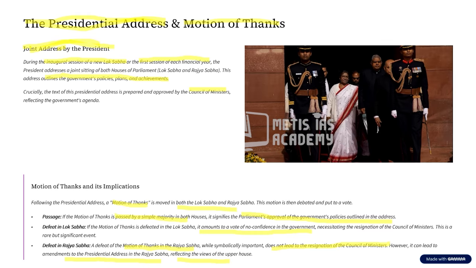Now, in the year 1977, for the extension of the president's rule in Tamil Nadu and Nagaland, there was a special session of Rajya Sabha held. Similarly, in the year 1991, another 2 day special session was also held for the approval of the president's rule in Haryana. Also in the year 2017, it was for the first time that a bill was initiated in this special session. Now, can you all recall what this bill was? This was the landmark GST bill.